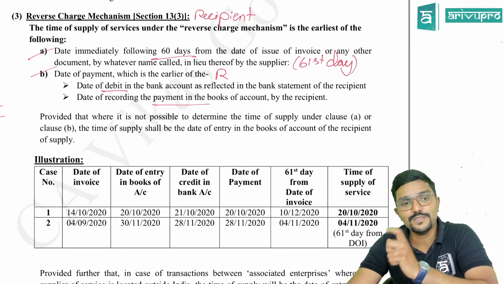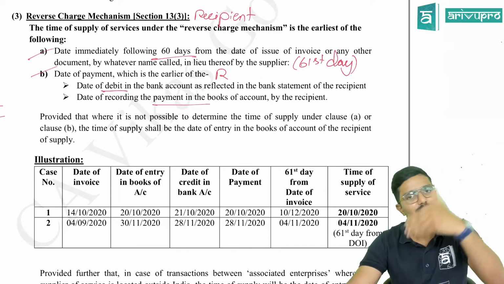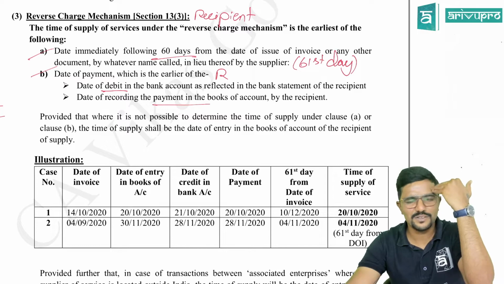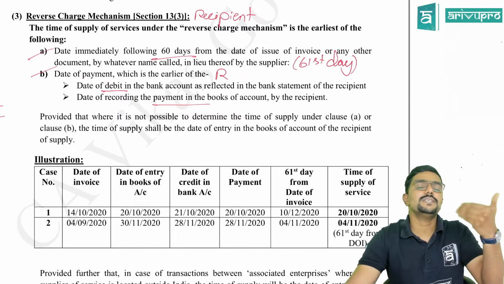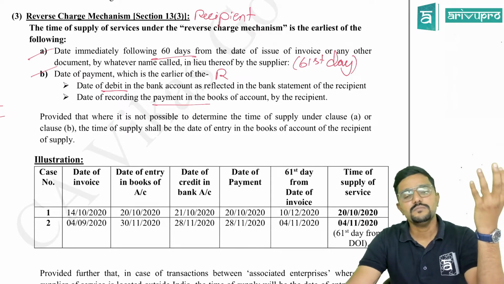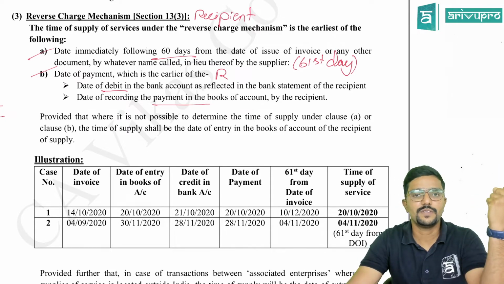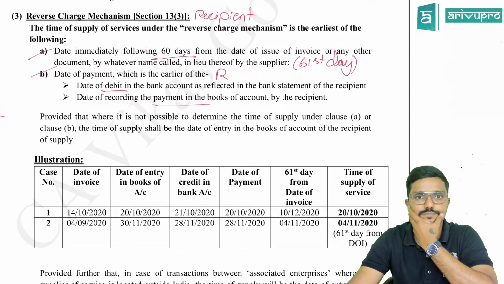Please apply this proviso only if you are not able to calculate A and B. Don't straight away go to the proviso. First, always A and B. In maximum scenarios you will be able to calculate. If by chance in any rare scenario you cannot calculate, sir, I am not able to tell what is that 61st day from the date of invoice, I don't know what is the date of payment, then only go to the proviso.